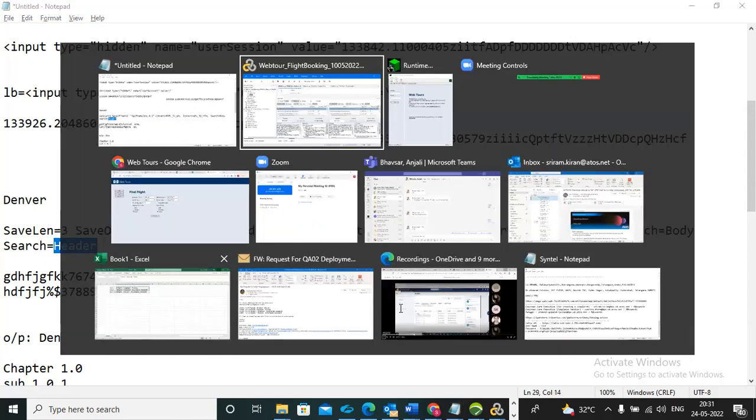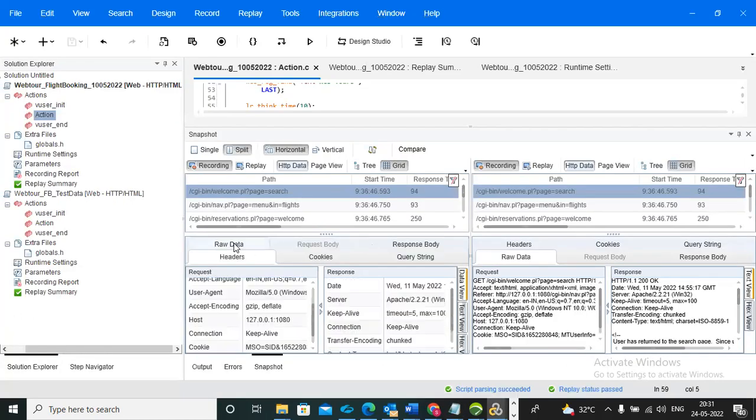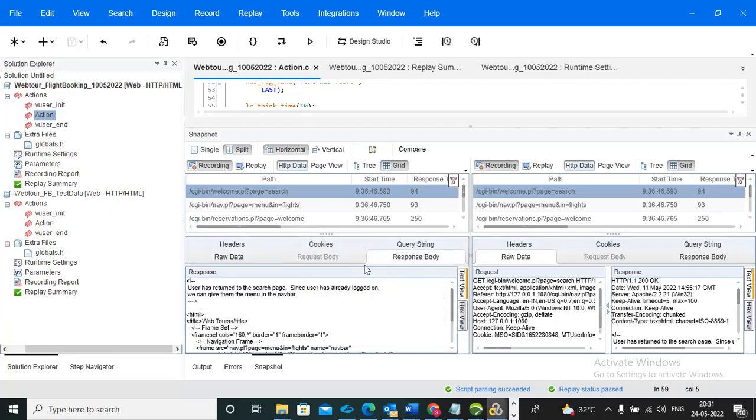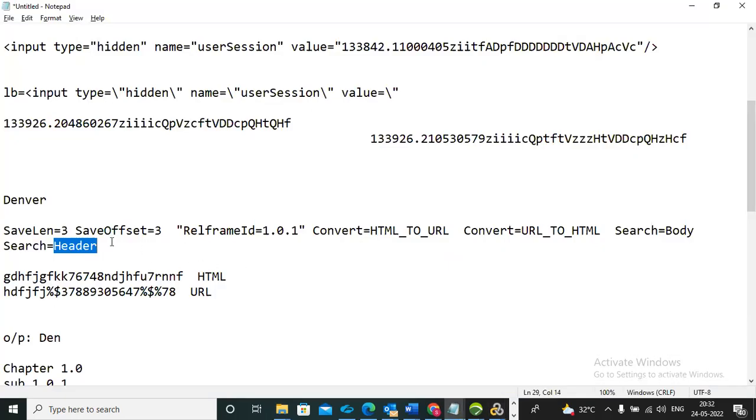For example, you can go here and see the headers. Maybe the dynamic value is in this place, so we give search or scope equal to header. Or maybe it is in the response body or request body, so you can give body. That is one of the arguments.